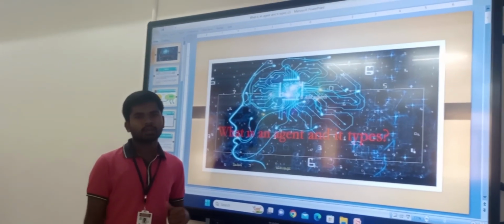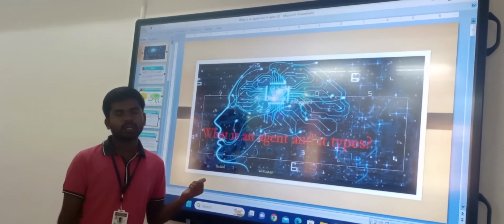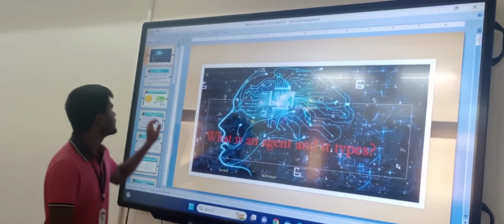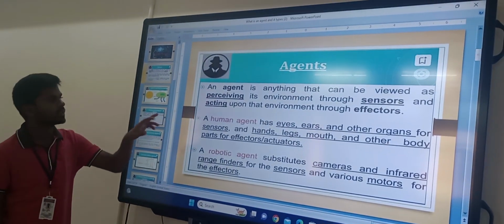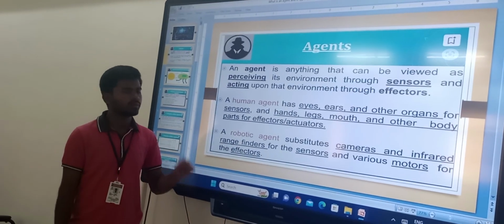Today I am going to explain what an agent is and its types. In artificial intelligence, an agent is anything that can be viewed as perceiving its environment through sensors and acting upon the environment through effectors or actuators.